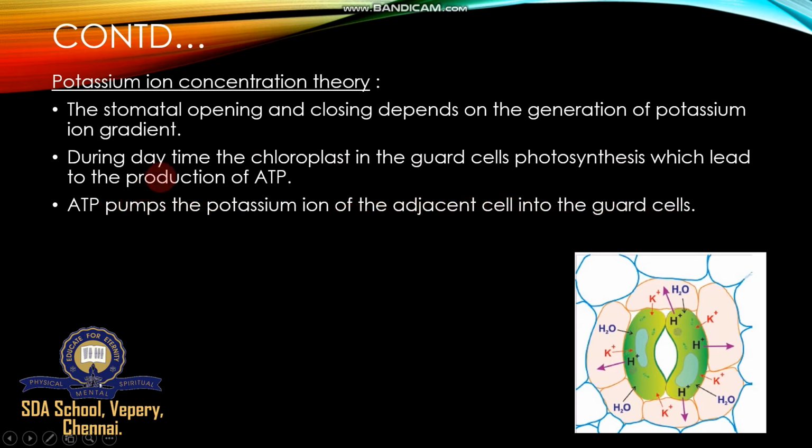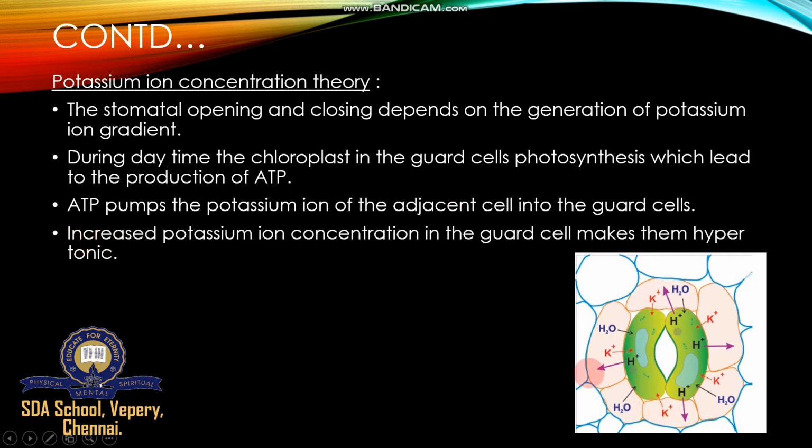So ATP is required for closing and opening of stomata in all the processes. ATP accumulates more in the guard cell and subsidiary cell. Okay, what is a subsidiary cell? The cells around the guard cell, of the same bean shape, are called subsidiary cells, which pump ATP, and immediately the potassium ions of the adjacent cell into the guard cell.